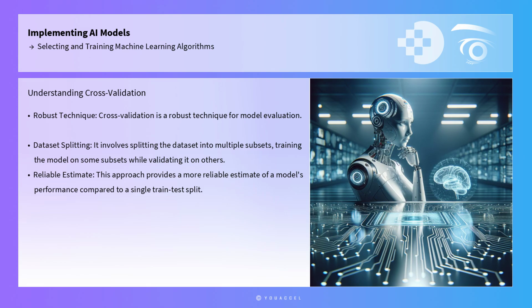Cross-validation is a robust technique for model evaluation. It involves splitting the dataset into multiple subsets, training the model on some subsets while validating it on others, and rotating through the subsets. This approach provides a more reliable estimate of a model's performance compared to a single train-test split, as it reduces the variability associated with random partitioning of data.